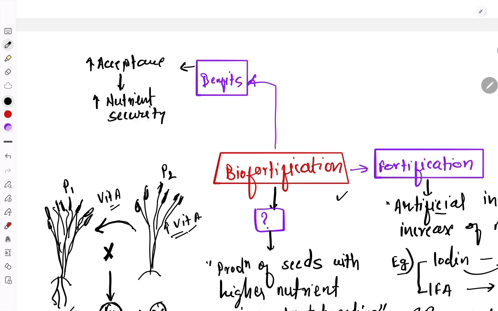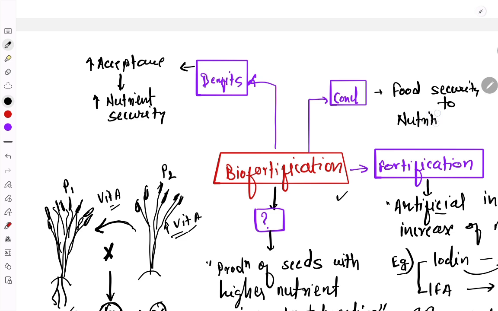Okay, and then in the conclusion we can use a quote by Prime Minister. In the conclusion, what we can write is that India needs to move from the food security to nutrition security. This should be our vision as per Honorable Prime Minister. This can be used in any question with respect to the food security or the nutrition security.